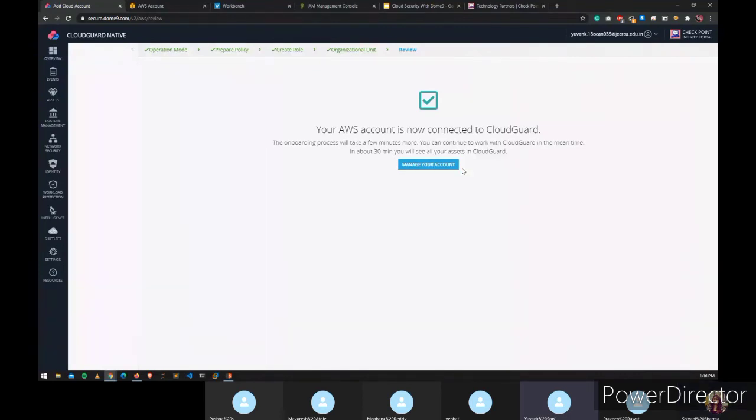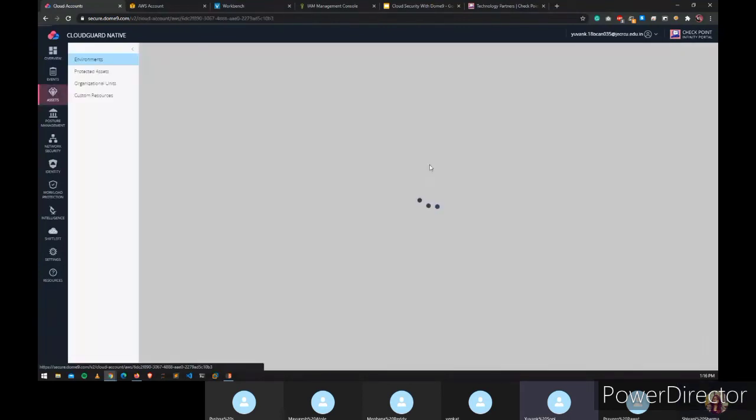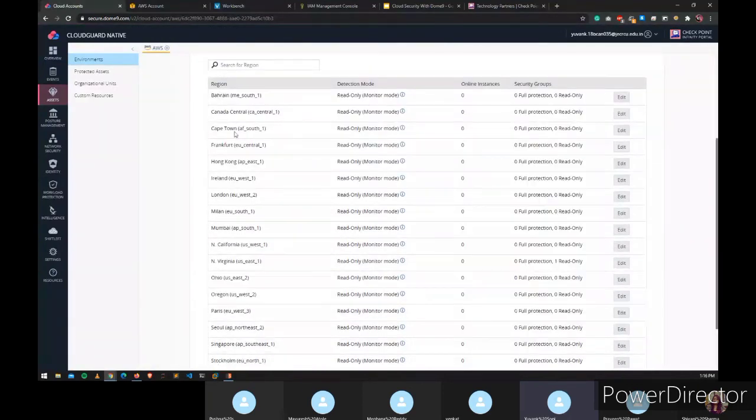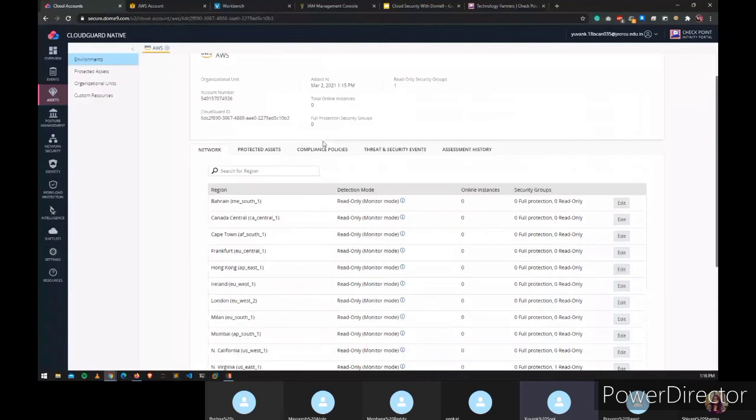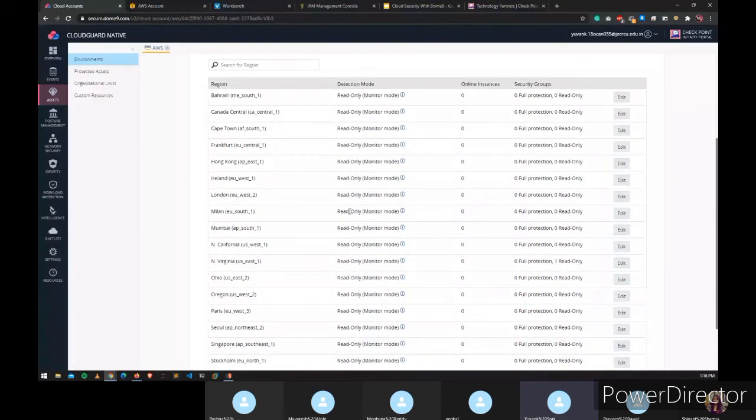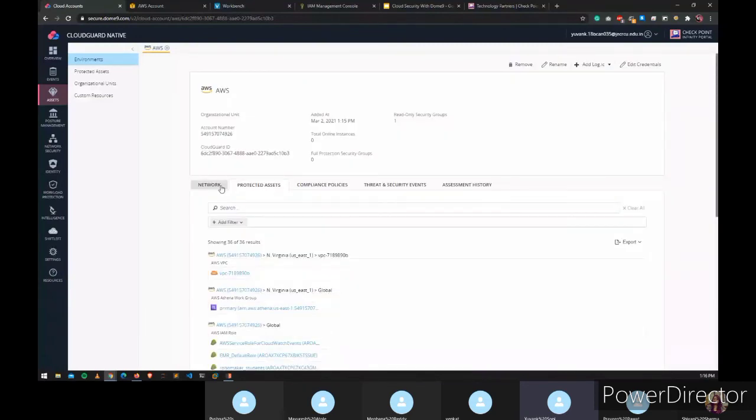So we can just manage our account directly from here, and we have all the services running in whichever region is there. We can monitor and protect everything from here. So yeah, this is it. We have successfully configured our AWS account with the Dome 9 account. So everyone, this is how AWS is set up easily.